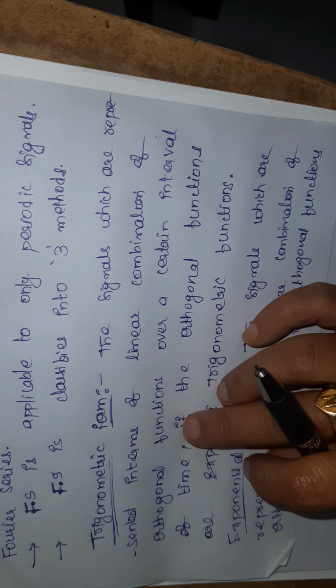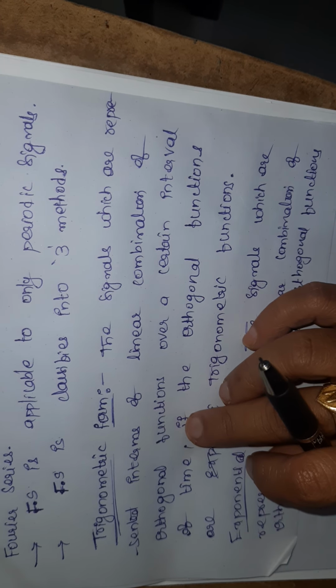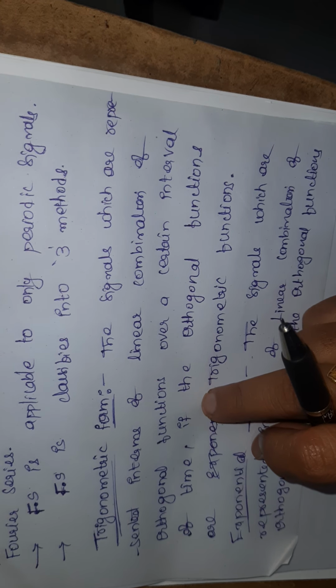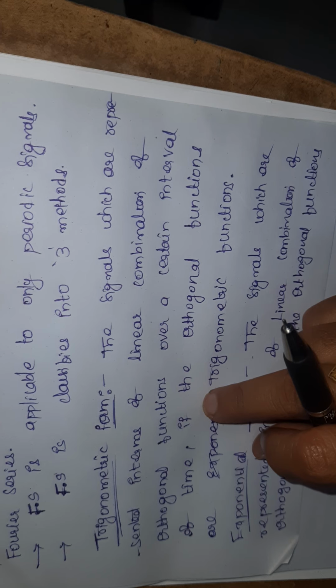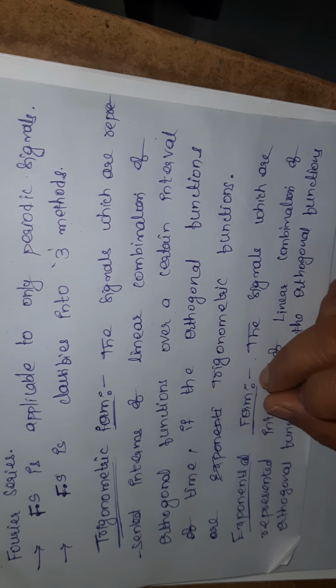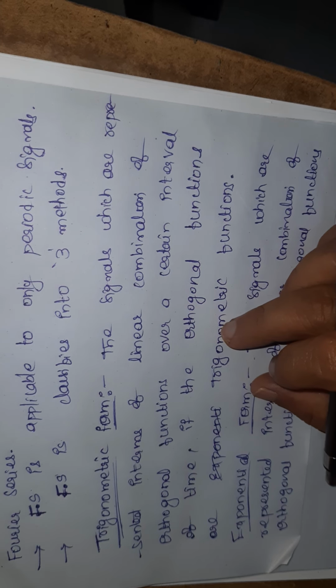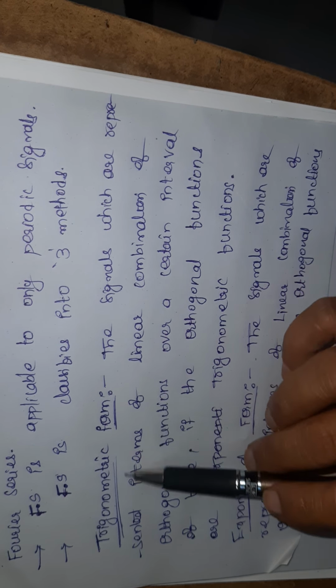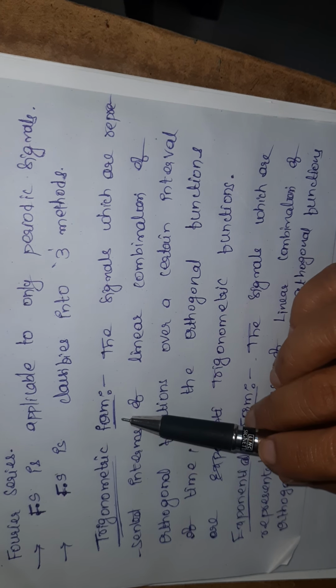So what is trigonometric form? Trigonometric form is the representation of a signal over a certain interval of time in terms of a linear combination of orthogonal functions. If the orthogonal functions are trigonometric functions, then it is known as trigonometric form of Fourier series.